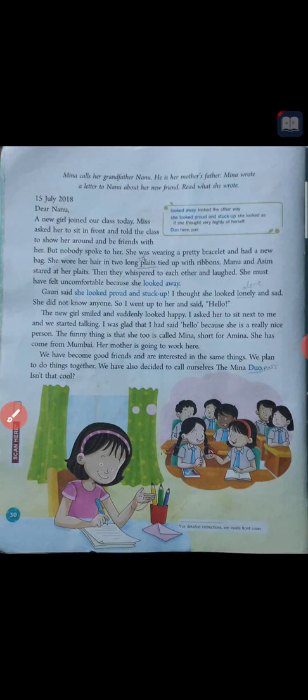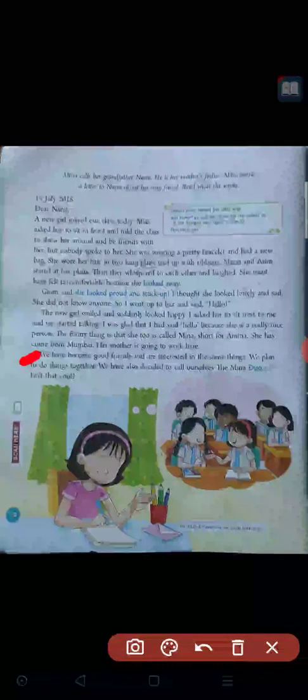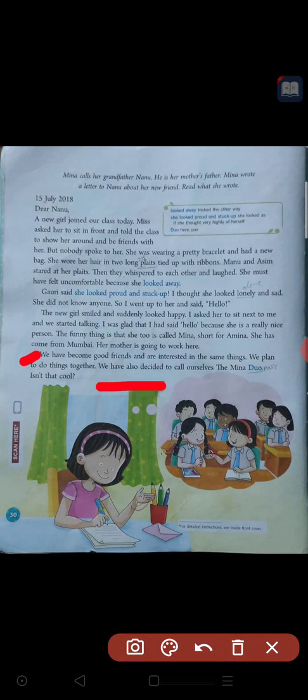Here you can see, we have become good friends and are interested in the same things. Both Meena and Amina became very good friends, and we plan to do things together every day. Whatever they want to do, they want to do together. We have also decided to call ourselves the Meena duo.